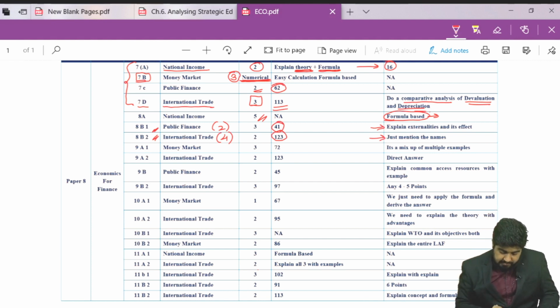Next part, students. Question number 9A1, 9A2. 9A1 is from money market, worth 3 marks.